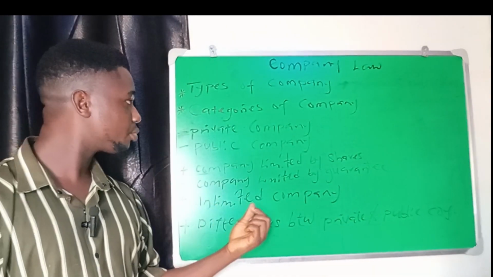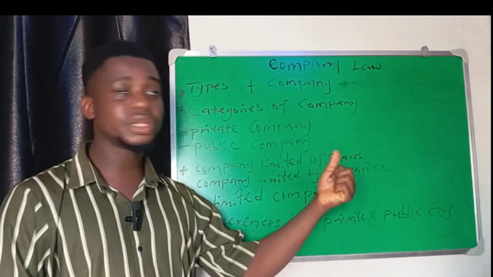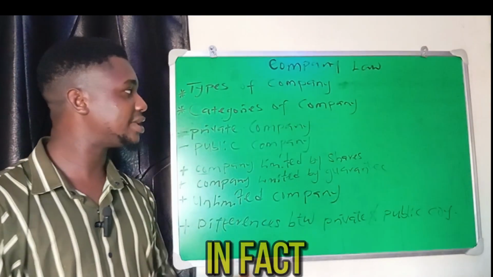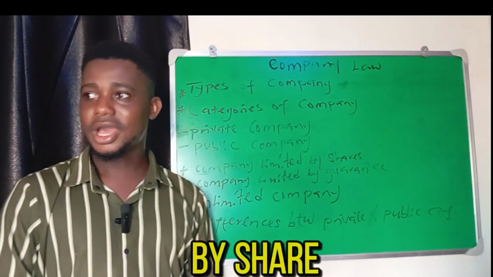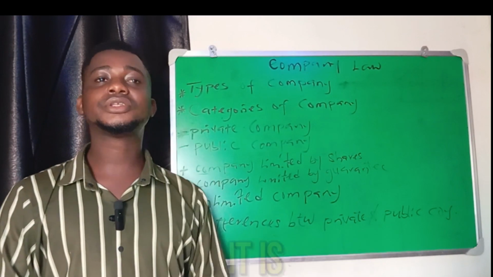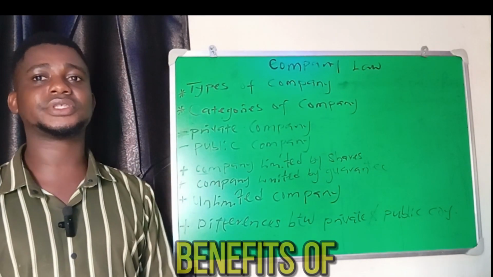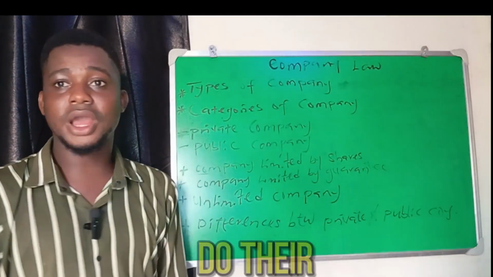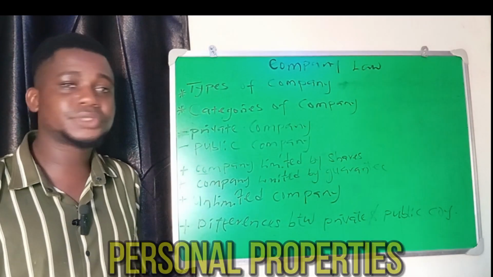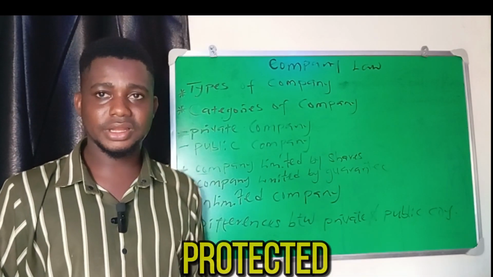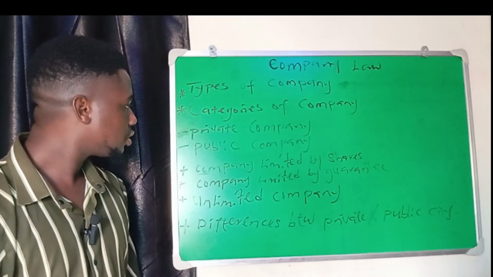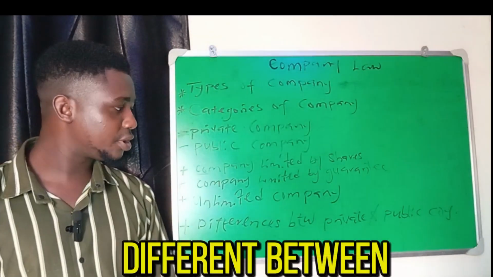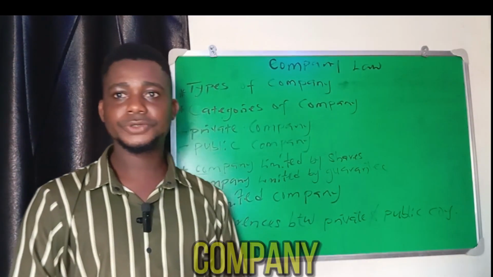But it's not the same for a company limited by share or a company limited by guarantee. In fact, for a company limited by share and a company limited by guarantee, it is one of the major benefits of that company that people hide under the company to do their businesses, because their personal properties are well protected and secured. Then let's talk about the difference between a private and a public company.